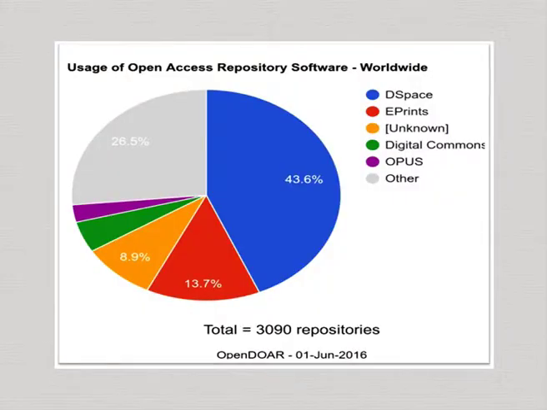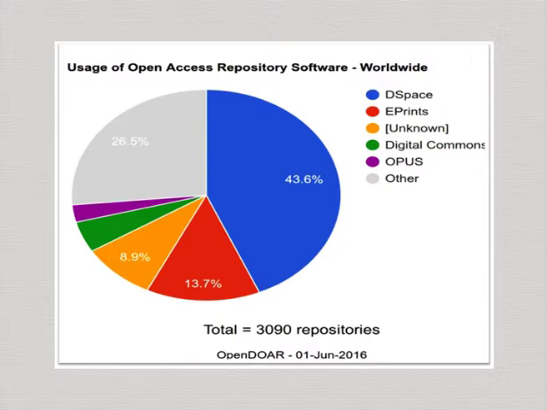Now, when it comes to the popularity of the software, I would like to mention DSpace, of course, almost 43.6% of the people. This is the OpenDOAR statistics which I collected from 3,100 repositories. Then the next popular is EPrints, about 13.7%. I know that many people who are using EPrints are slowly migrating to DSpace.